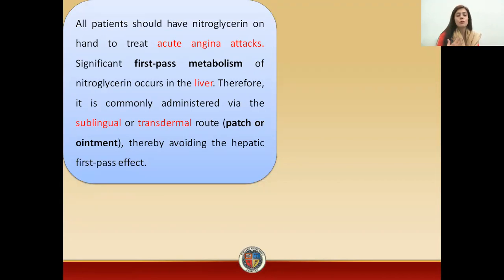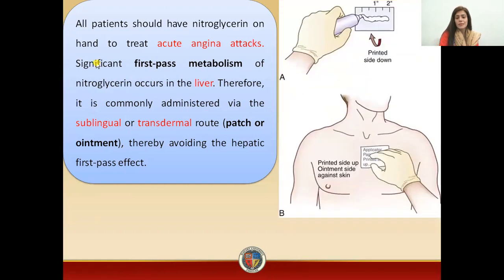This is because we want to avoid first pass metabolism by the liver. These are the drugs which will undergo first pass metabolism, so we are trying to avoid it. Considering this, we have the sublingual forms, the transdermal patches, or the ointments which are available in the market. This figure represents an ointment of nitroglycerin which I am applying to the applicator.